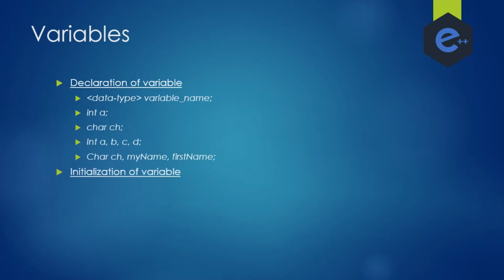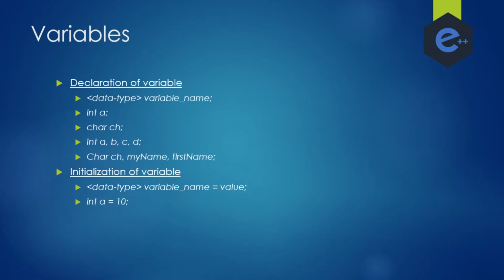Now, initialization of variables. First, we specify the data type, then we write the variable name, followed by an equal to sign, and at last, we specify the value it can store. For example, int a equals 10.